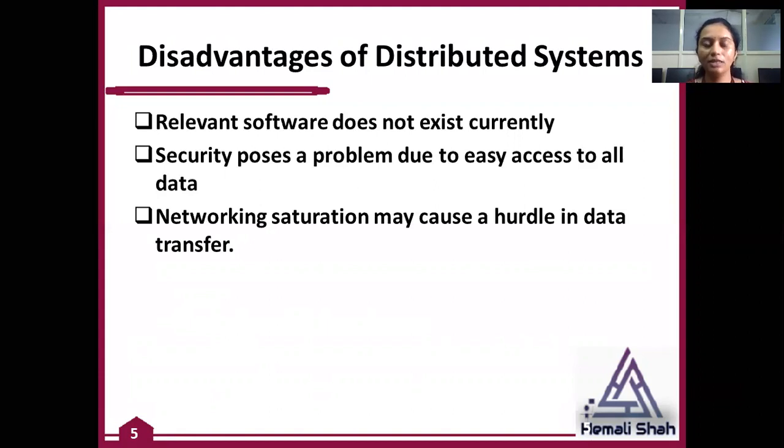And very important, everything is possible only by using the networking concept. So the network may cause a hurdle in data transfer. If your network is not proper, then your computers cannot communicate with each other easily, and you will not be able to get your result fast, because all are accessing data and data exchange is done using the network speed. If your network is not available, you cannot use your distributed system. So, clear? These are the disadvantages of the distributed system.